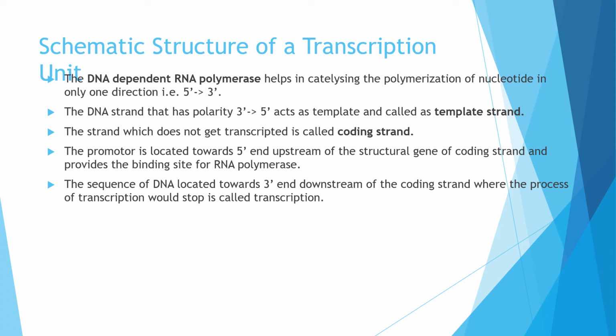And this promoter will provide the binding site for the RNA polymerase. And the terminator will be towards the 3' end, where the process of transcription will be ended.